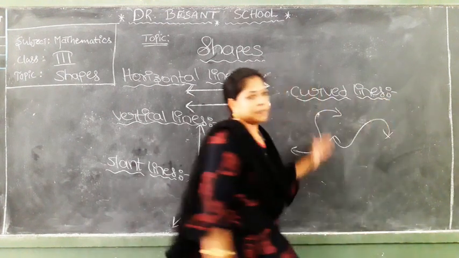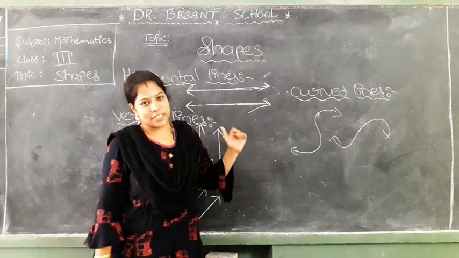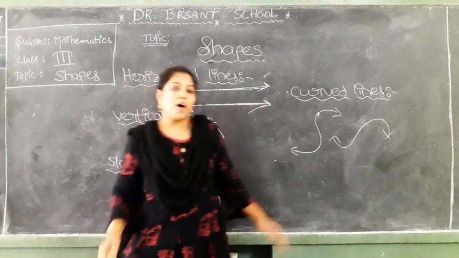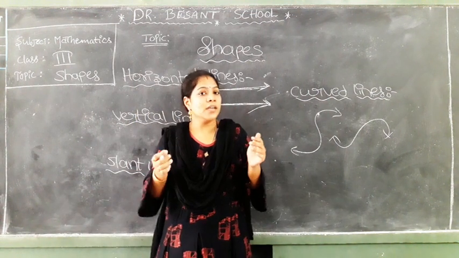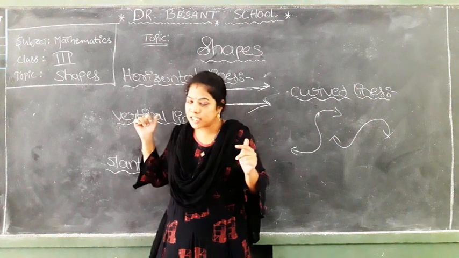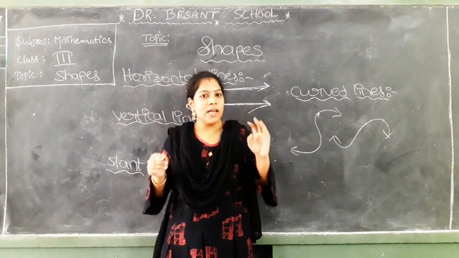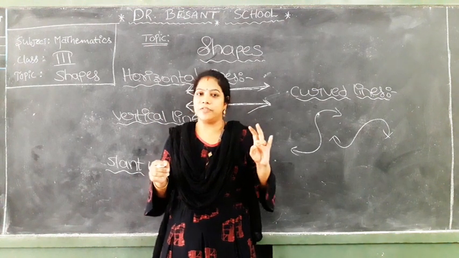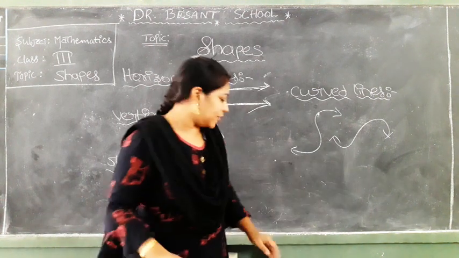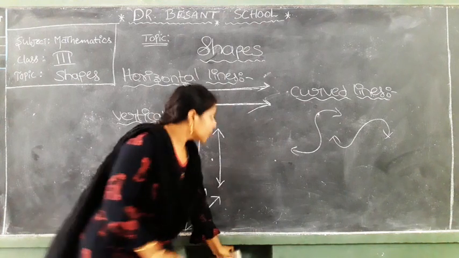All these are the types of lines we already learnt in our previous class. Now, what do all these lines form? Figures. These figures are of two types: open figures and closed figures. We have to discuss open figures and closed figures now.